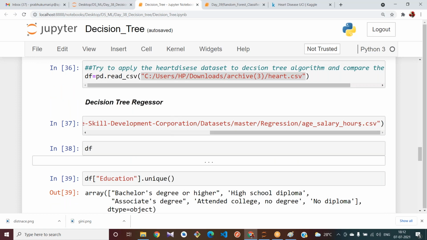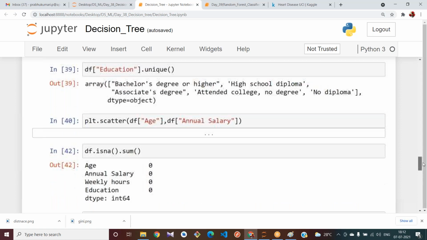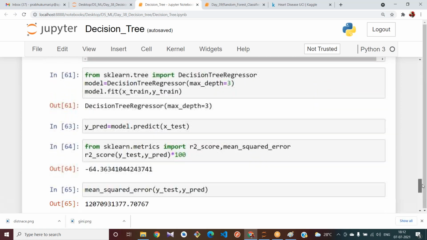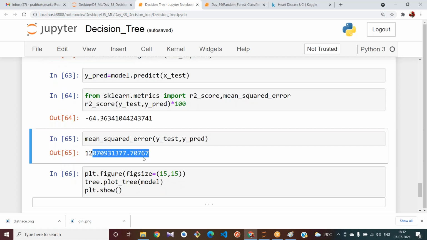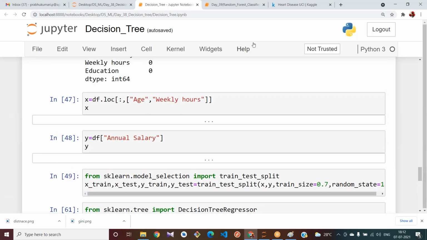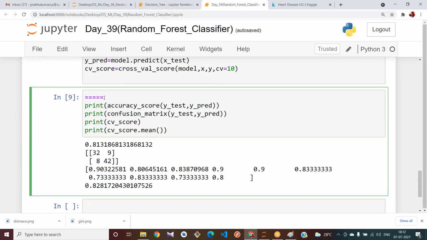All of you try to use this age_salary_hours.csv for your random forest regressor. Try to do that and compare the accuracy. Yesterday I got an R2 score of minus 64 or minus 90, and I even got more error. Try to do it with your random forest and tell me the accuracy.